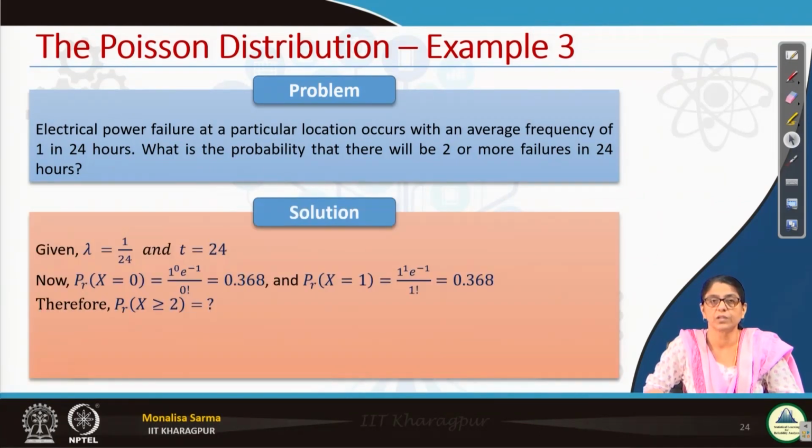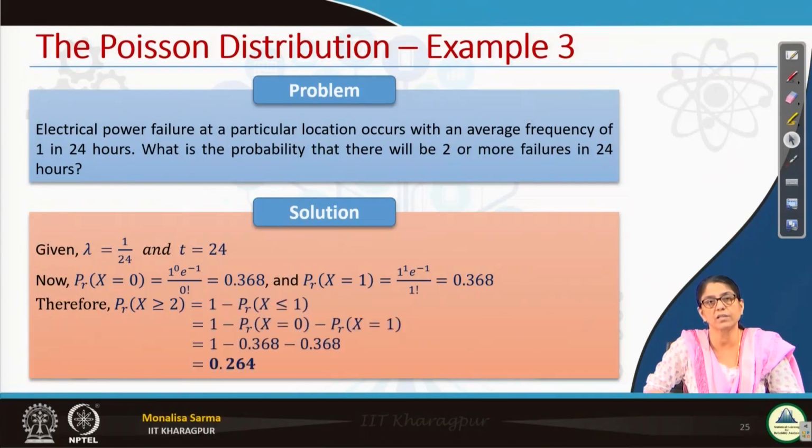Okay. So, what is the probability of x equal to 0? Putting in the formula e to the power minus lambda t, lambda t to the power x, divided by x factorial. So, we found out x is equal to 0, we found out x is equal to 1. So, for x greater than or equal to 2, it is 1 minus these two values, that is all.